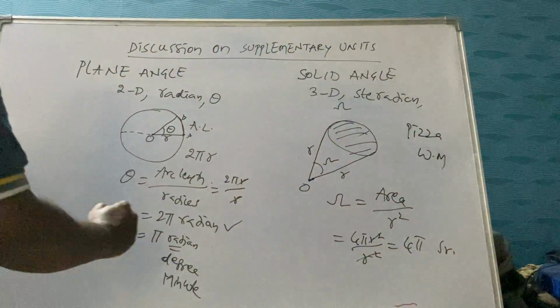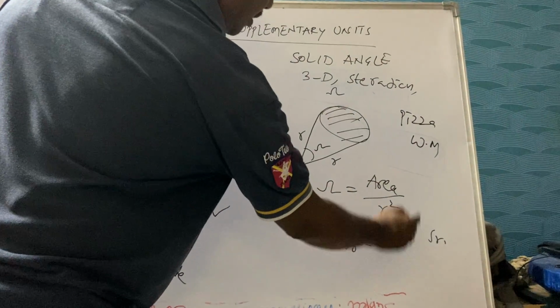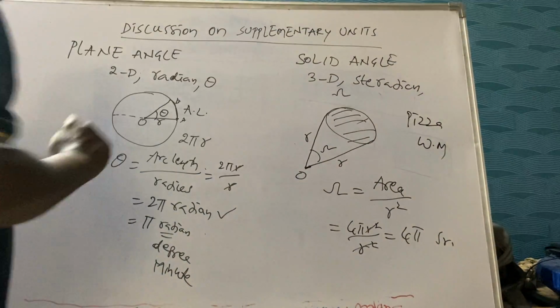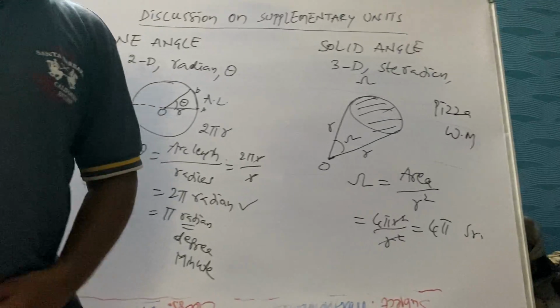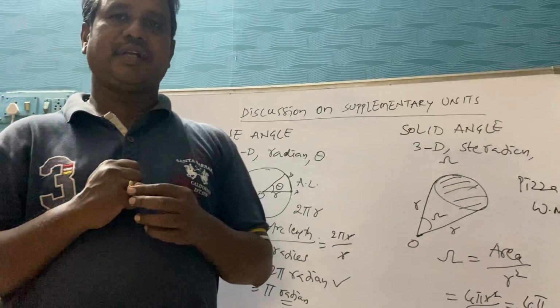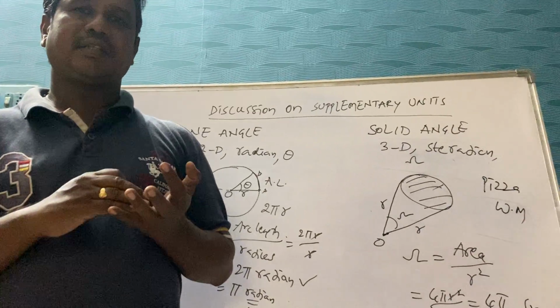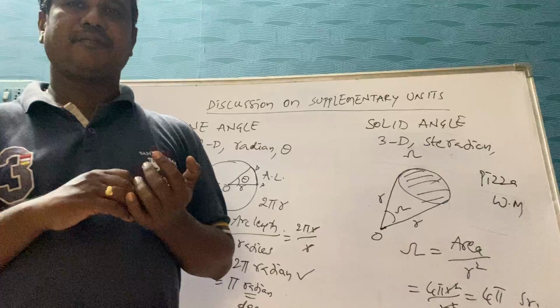So now radian is a unit for plane angle, steradian is a unit for solid angle. So these are the supplementary physical quantities. Let me recall for you the base or fundamental quantities: length, mass, time.